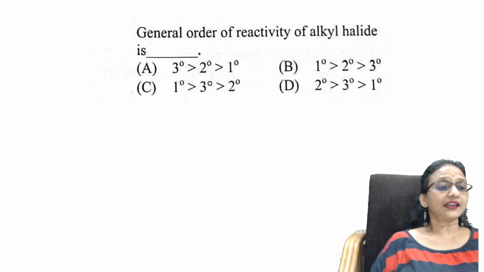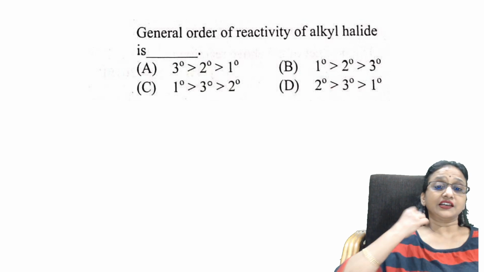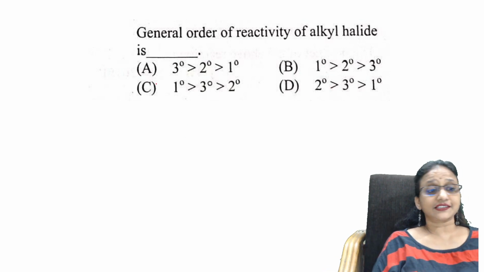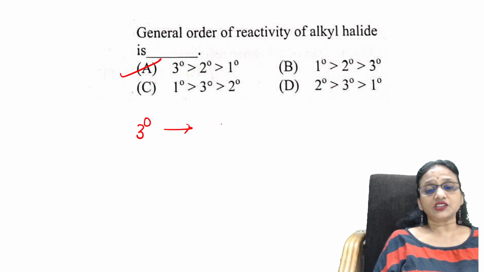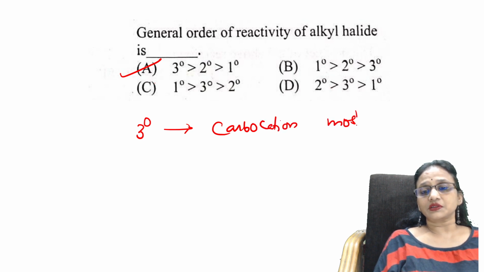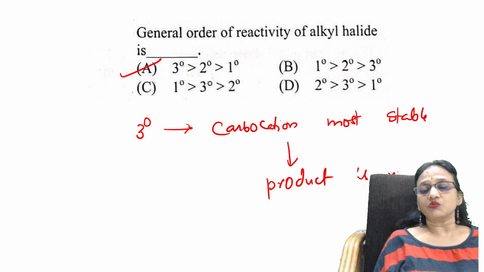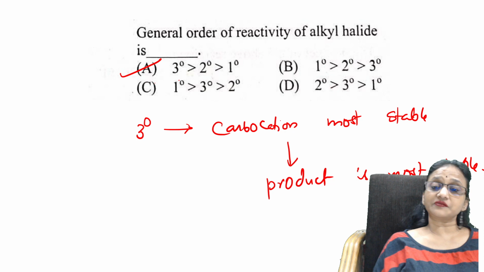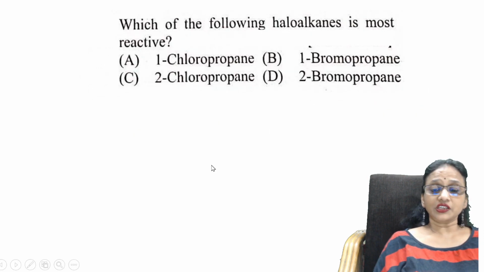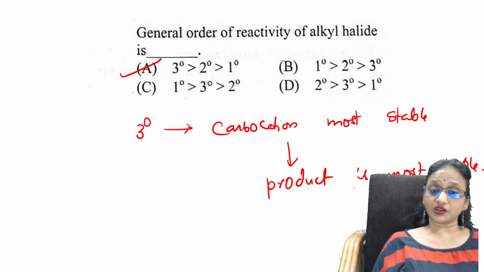Next question. General order of reactivity of alkyl halide. Right? Option A. Why? In case of tertiary, the carbocation is most stable. What will happen to the product formation? Product formation also is stable. The product is the most stable form. That's the reason. Faster reactivity, most stable. It will easily break, and it forms the product faster.